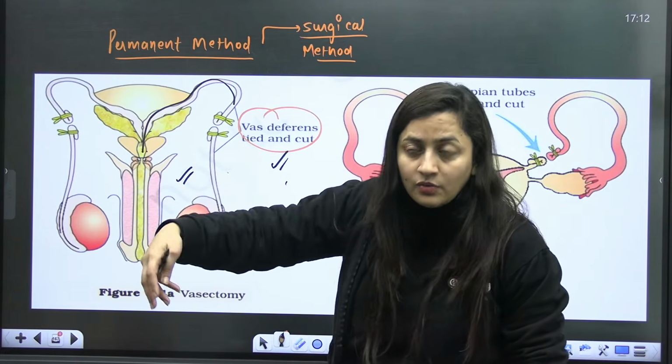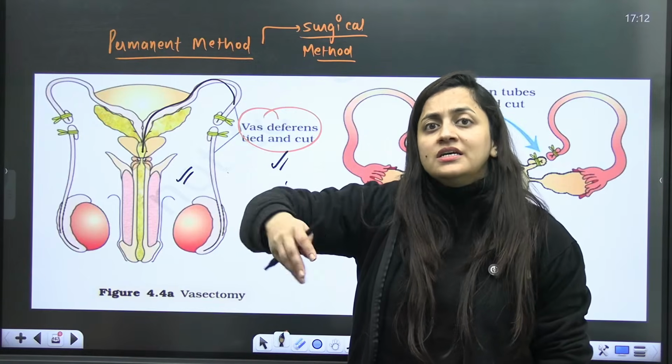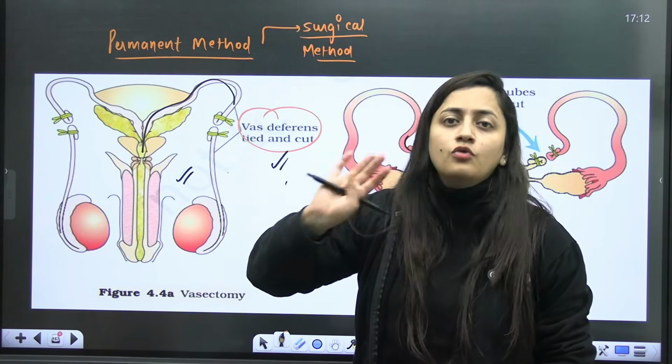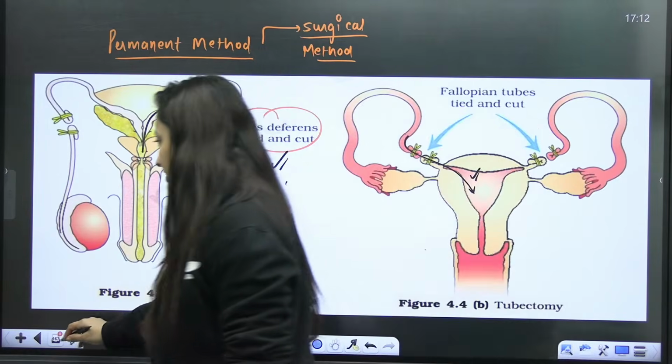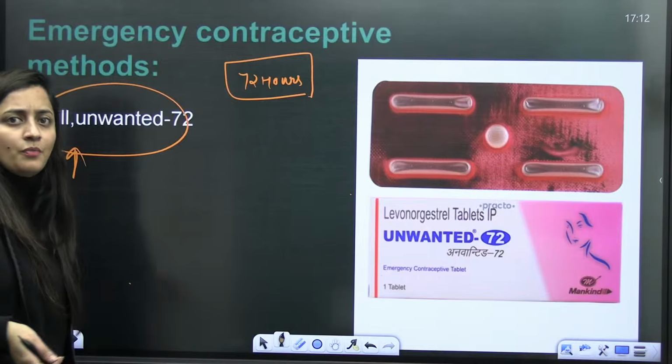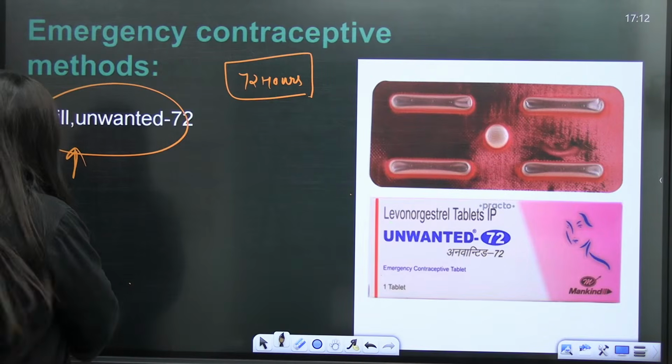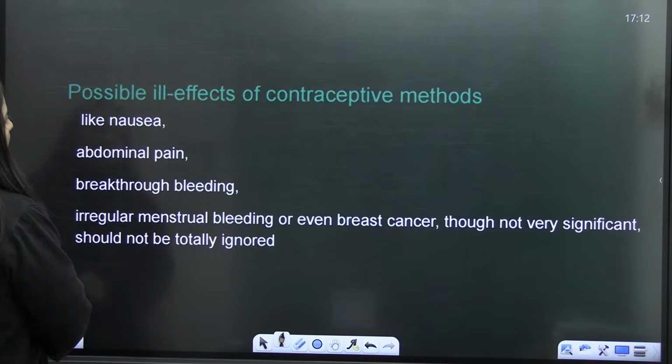So for the initial sexual intercourses, the male should go for condoms or any other barrier methods, right? That should be preferred initially. And barrier methods are in general important because they protect from any sort of sexually transmitted infections.